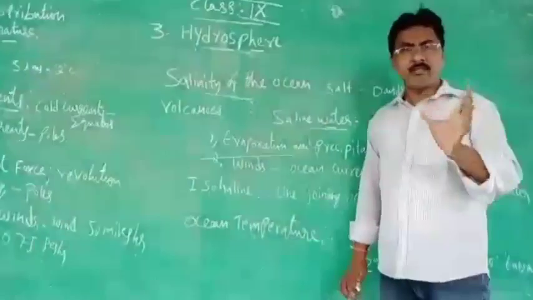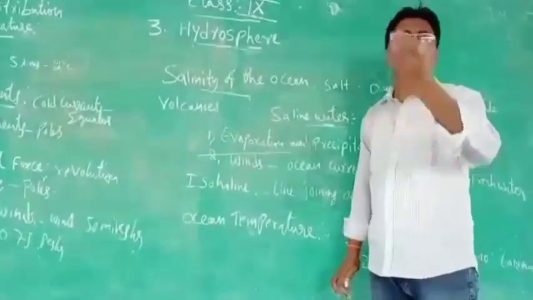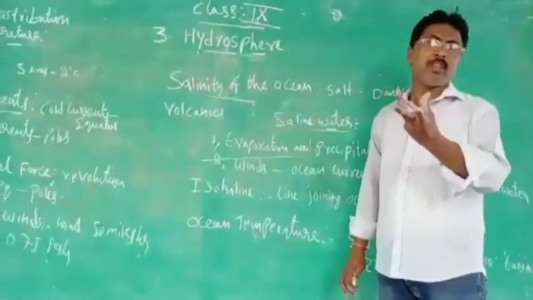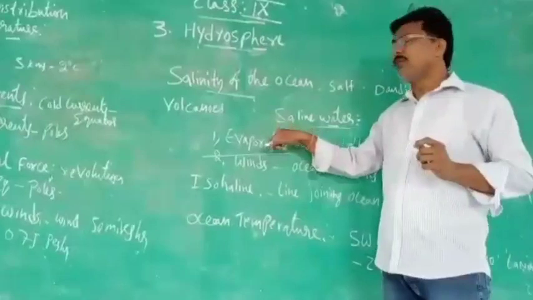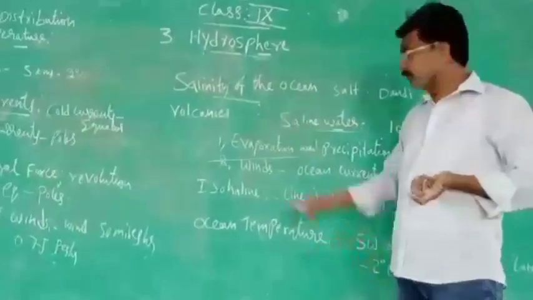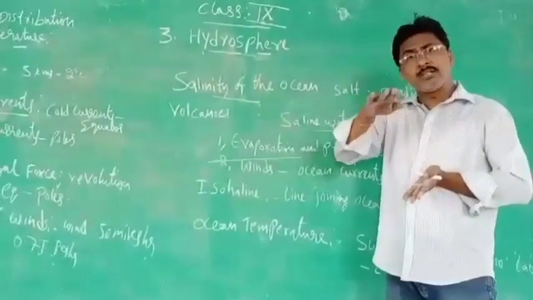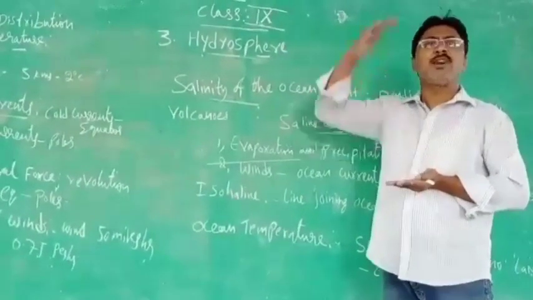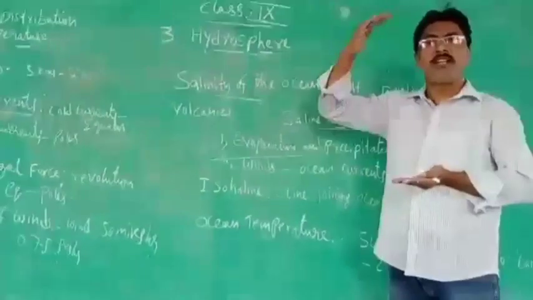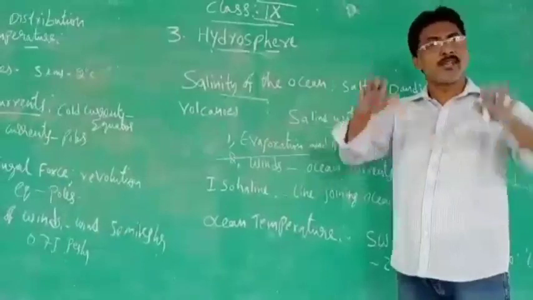Because she added sugar for 3 cups, but it became 2 cups. So it will be very sweet and very concentrated. Here also, it is the same with the ocean water. Why did the sugar not go up? Why did the sugar not evaporate? Because sugar has some weight. That's why it stayed there.